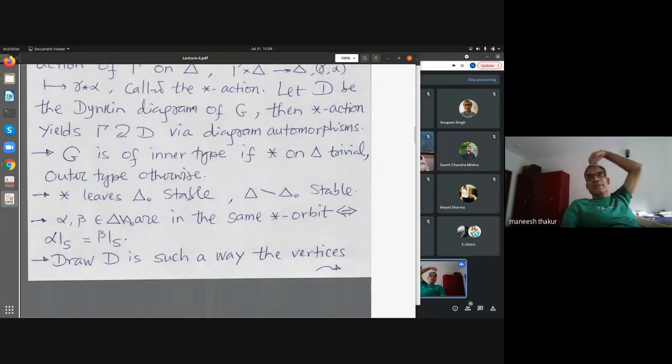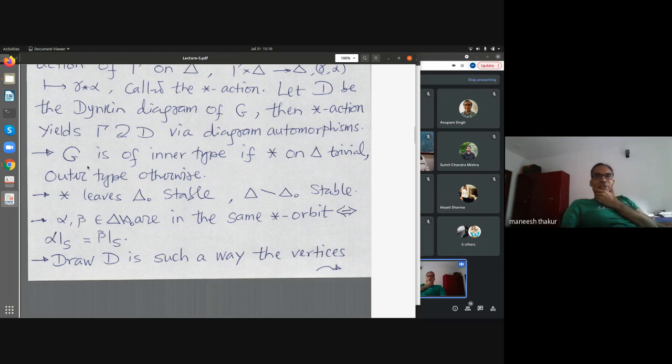In any case, if I denote by D the Dynkin diagram of G, this star action is not just a set theoretic action, it actually acts by diagram automorphisms. That's a very important fact. We get an action of the Galois group on the Dynkin diagram by diagram automorphisms. This is all one should remember to begin with.